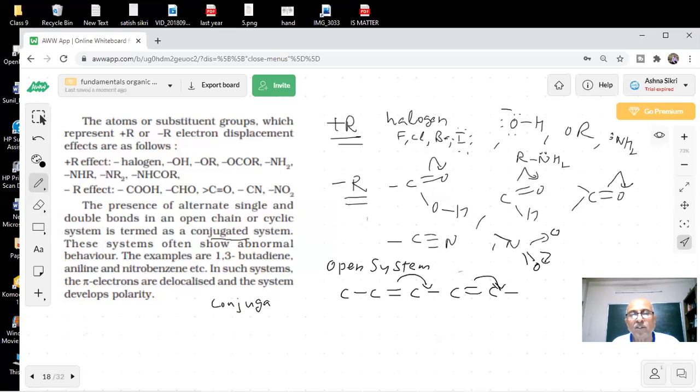They are called conjugated systems. Whenever such a situation arises, these molecules will show different behavior. For example, 1,3-butadiene, and you have seen aniline, nitrobenzene, pi electrons are delocalized.